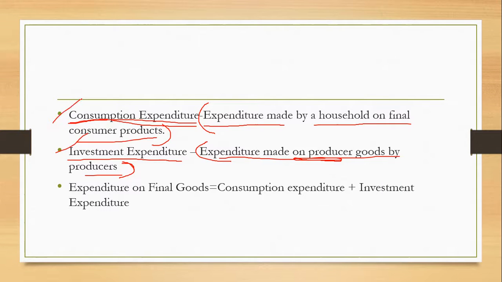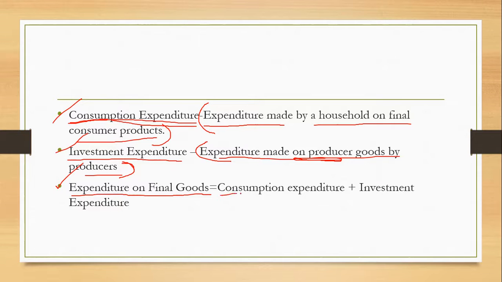Then here we have the total expenditure on final goods. As you progress, you will know more about expenditure on final goods. This is a very valid factor which is used for the calculation of GDP, net domestic product, or gross domestic product, all of them.